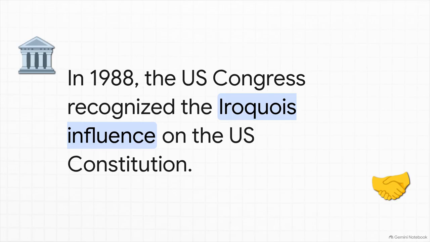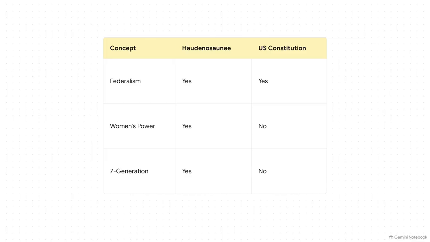In the 18th century, American founding fathers, most notably Benjamin Franklin, paid very close attention to the Haudenosaunee. Franklin actually went and attended confederated councils in Albany, observing firsthand exactly how these distinct, independent nations maintained peace and unity through a federal council. And this influence is so undeniable, so documented, that in 1988, the United States Congress officially passed a resolution formally acknowledging the historical contribution of the Iroquois Constitution to the development of the U.S. Constitution itself.